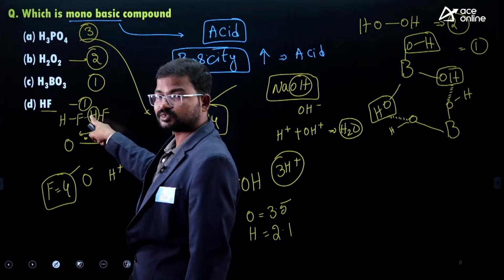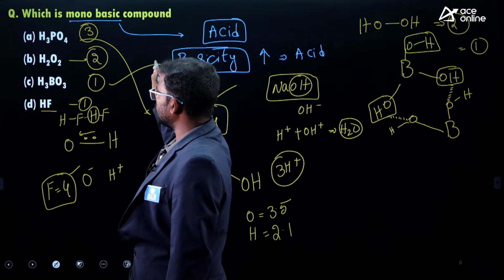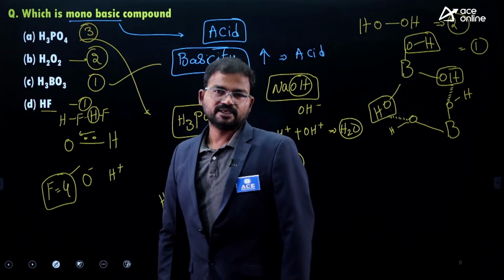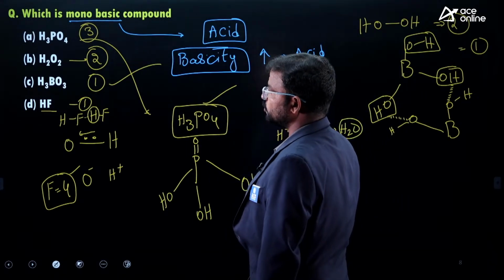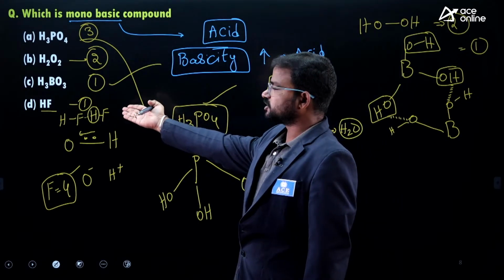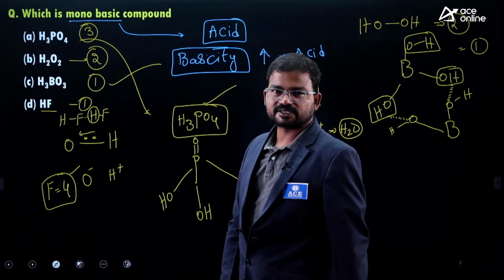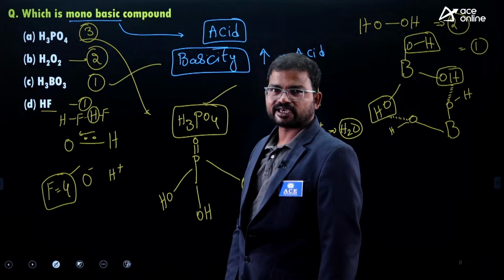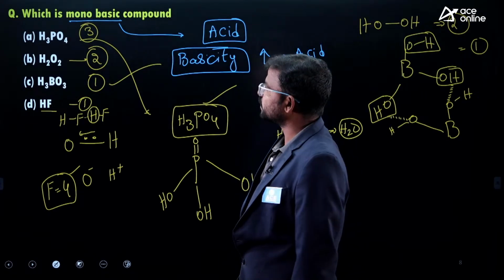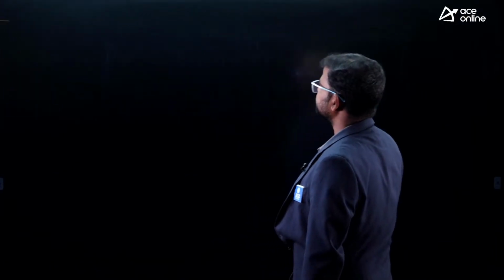Did you get my concept? So finally the correct one is option C. Which one is monobasic? Only H3BO3. Of course HF is also considerable up to some extent, but between these two we can easily get an H plus ion from boric acid only. That is why option C is the correct answer.